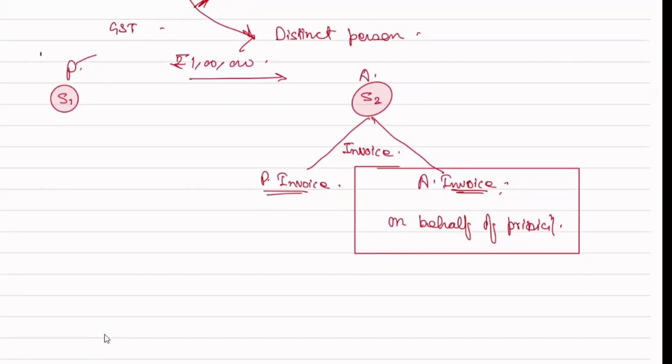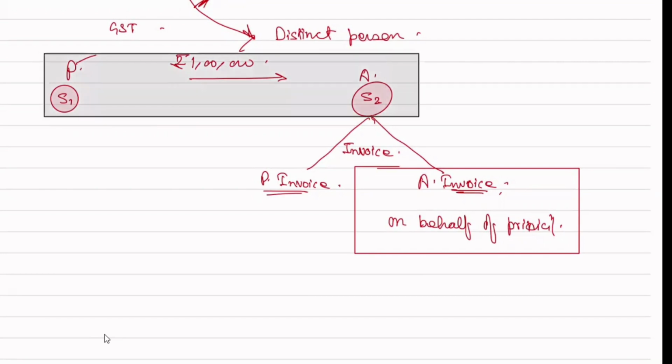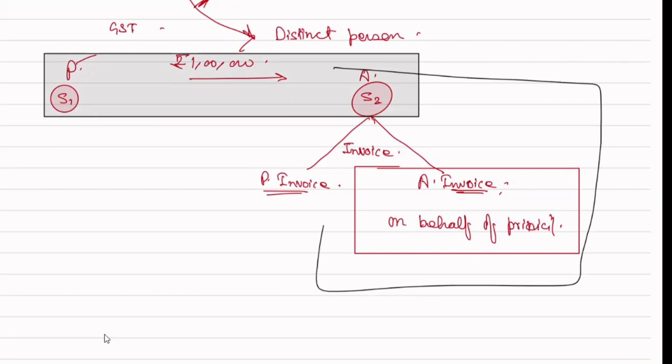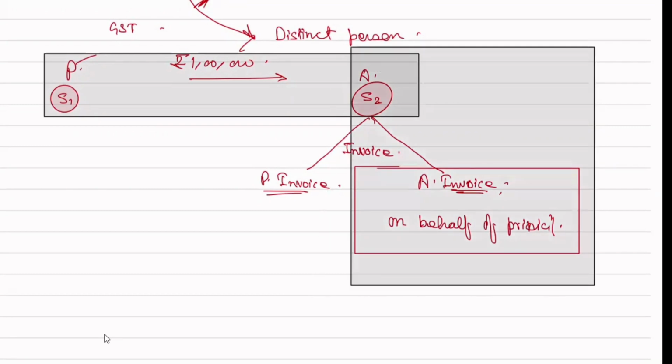Principal to agent is a completely different transaction, so that will fall under supply, and agent to the other person is treated as a different transaction. Principal to agent is a different sale, and here it will be deemed supply.